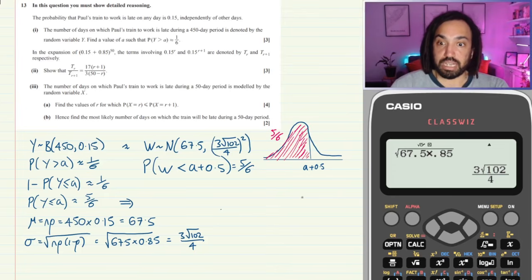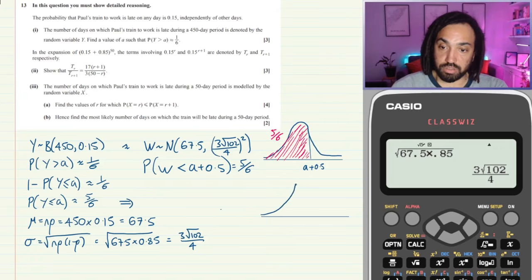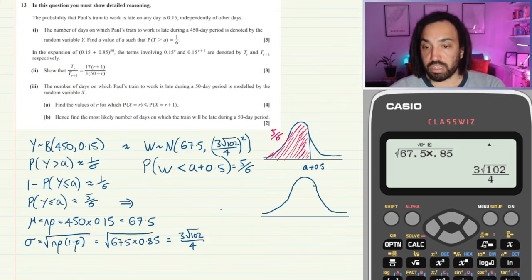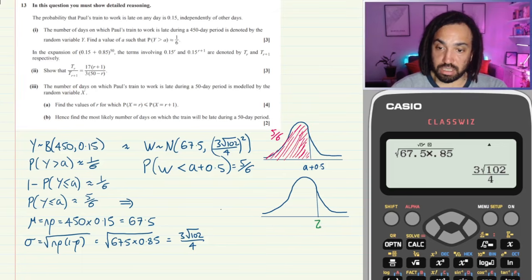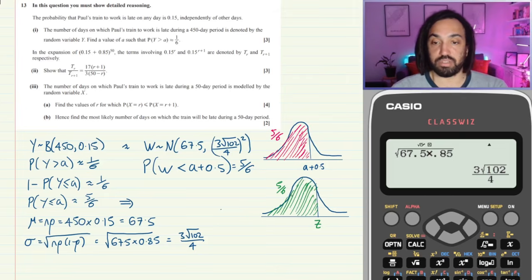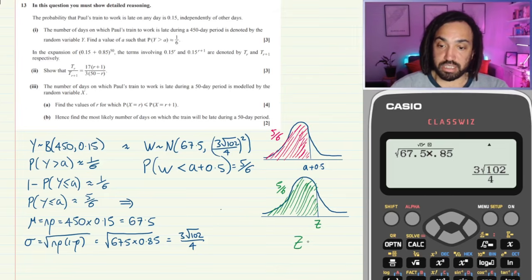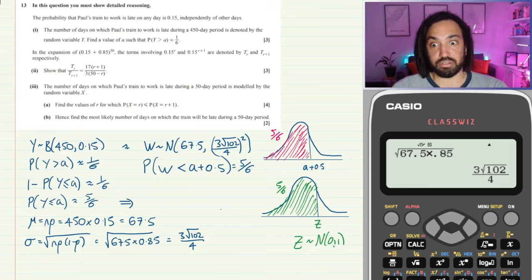Okay, great. Now, in order to work out what that a value is, we're going to have to use the standardized normal. So I'm going to draw another bell curve, like so. That's horrible. Let's do a better one. Yeah, that's better. We're going to go in exactly the same place. We're going to call that our z value. And we want the area to the left to be also 5/6, because these two distributions are proportional to one another. And this z distribution has mean 0, standard deviation 1.